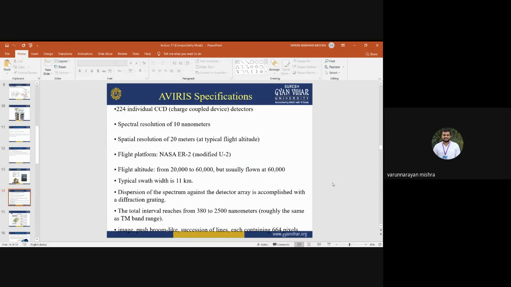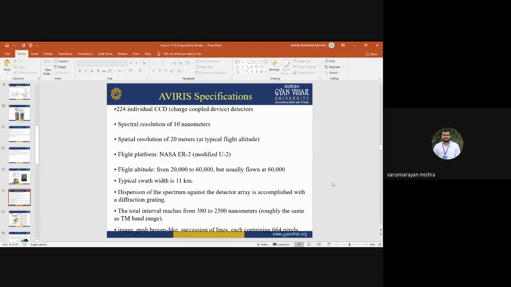It was one of the widely used sensors at the time because it has 224 individual CCDs. 224 individual CCDs means it has a total of 224 bands, because for each band there is an individual detector. A detector is only sensitive to an individual band. For the blue band there will be a blue detector, for the green band a green detector.